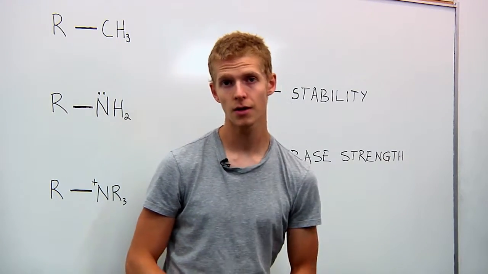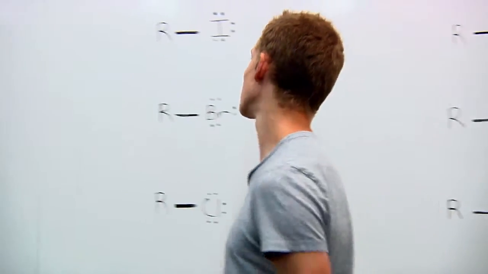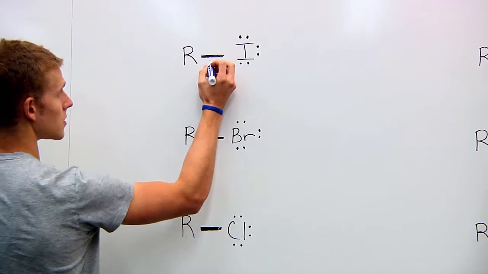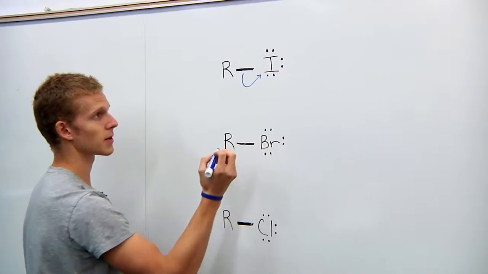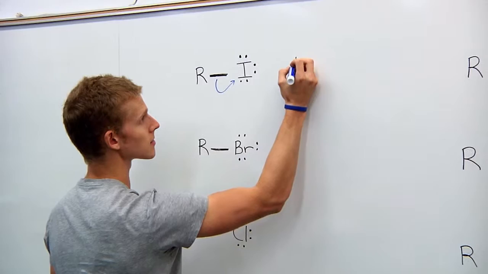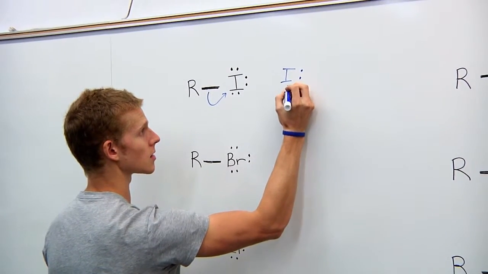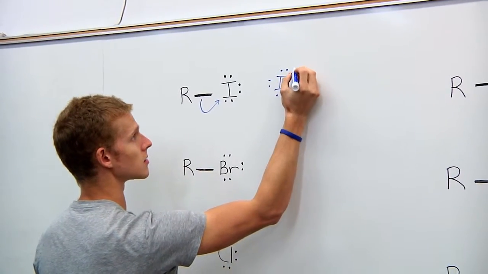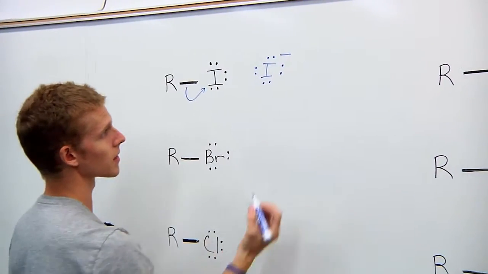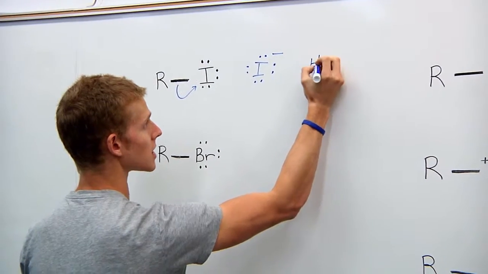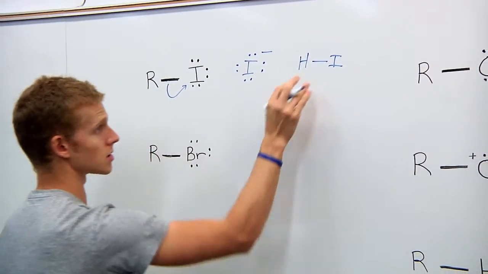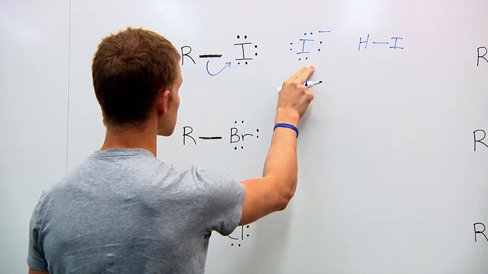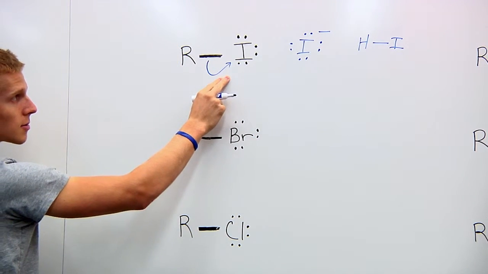So, we'll move over here with RI, and I is going to be our leaving group. When it leaves, it's going to take the electrons from this bond, and we're going to form I-. You can see here, as I'm drawing these in, we're going to have 8 electrons around it. So it's going to be a stable Lewis structure, and it has a conjugate acid of HI, which is strong. So that means this I- is a weak base, and this is going to be a good leaving group.